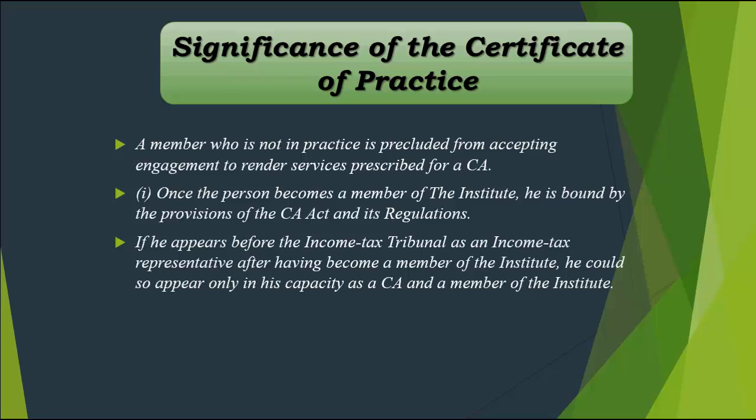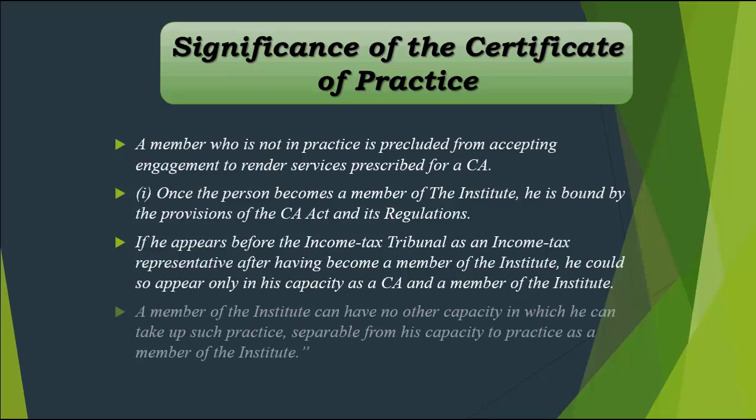So even during that period, if you want to appear in front of an income tax tribunal, you'll have to do that in the capacity of CA. But now, since your name has been struck off from the members, you are no more CA for now, so basically you cannot take up those assignments. Why? Because you cannot represent yourself as a member of the income tax body. So that is the restriction behind.